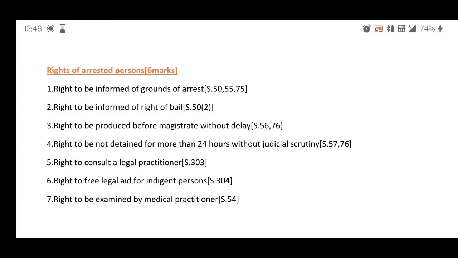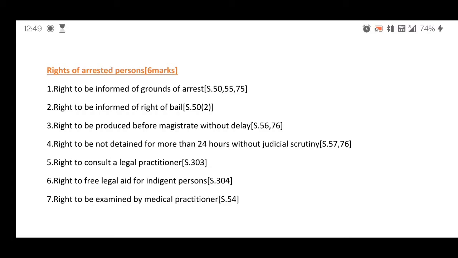Rights of arrested persons. Rights of arrested persons will be asked as a short note and is a very important question in first unit. So, what are the rights of an arrested person? The first right of an arrested person is the right to be informed of grounds of arrest. According to section 50, 55, and 75 of CRPC, the accused has the right to be informed of grounds